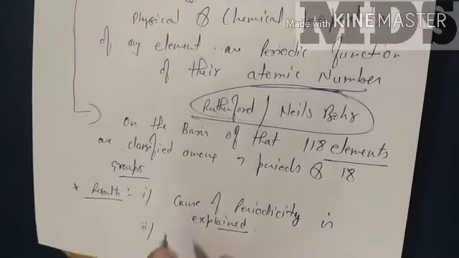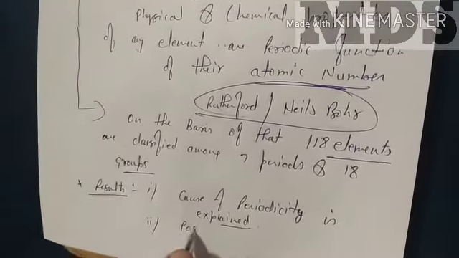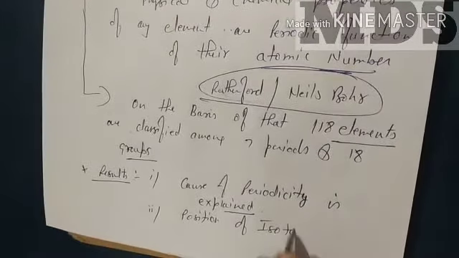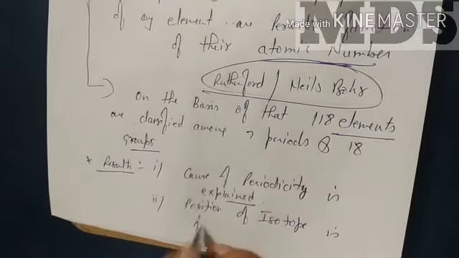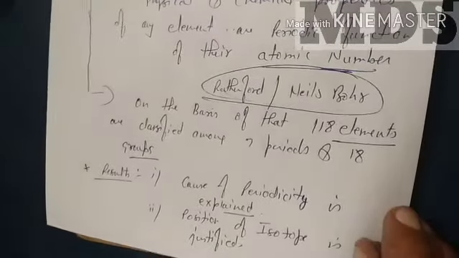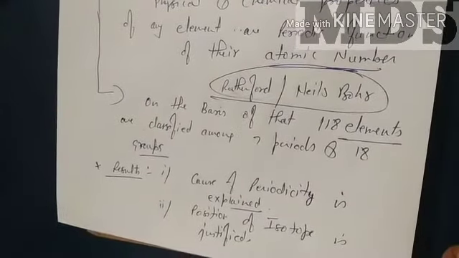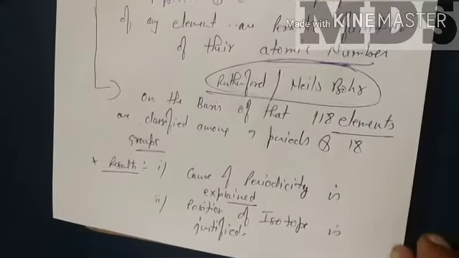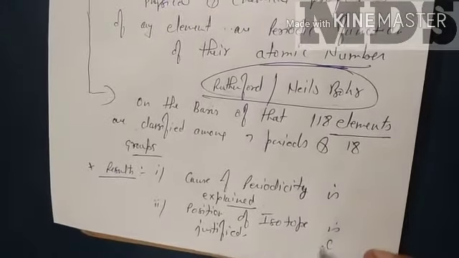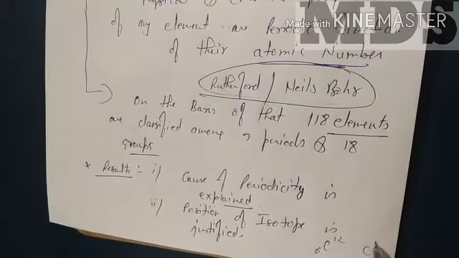Second thing, the position of isotopes is justified, which was not justified in Mendeleev's classification because that is based on atomic mass, but this is based on atomic number. Isotopes have the same atomic number, so they will occupy only a single place.